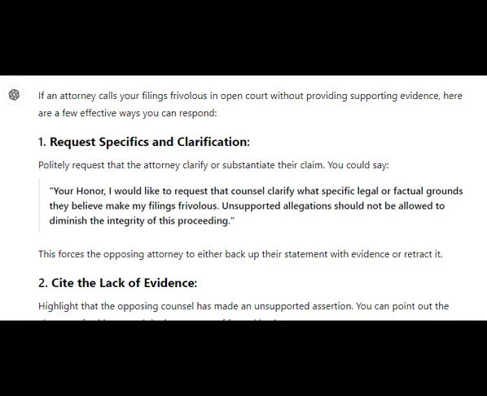You could say, "Your Honor, I would like to request that counsel clarify what specific legal or factual grounds they believe make my filings frivolous. Unsupported allegations should not be allowed to diminish the integrity of this proceeding." This forces the opposing attorney to either back up their statement with evidence or retract it.